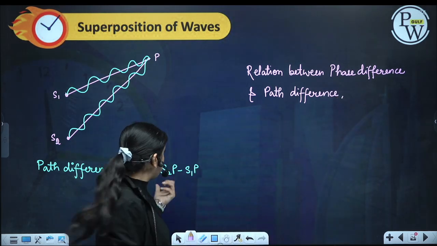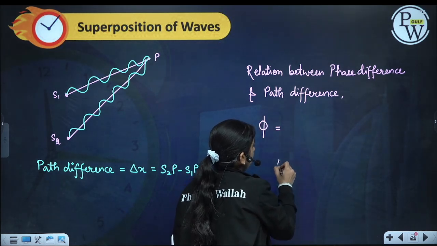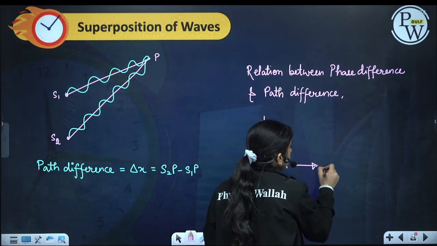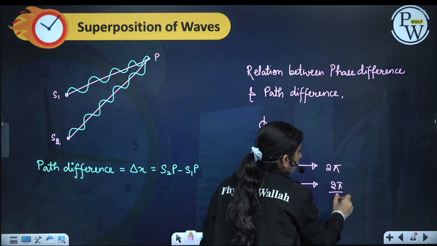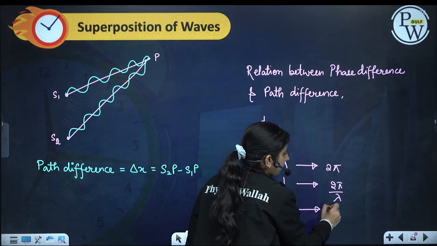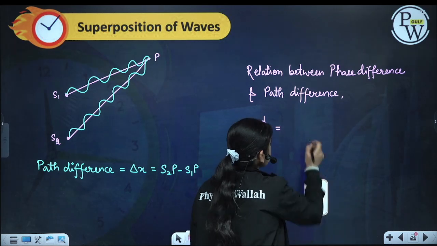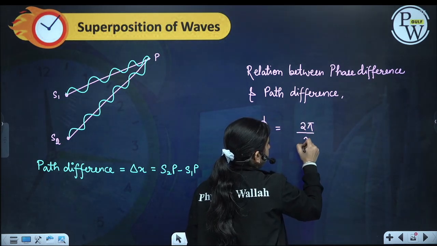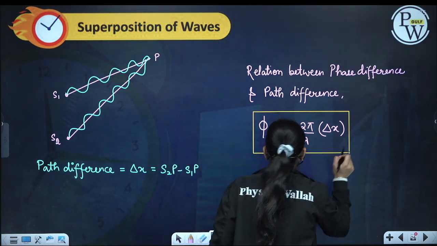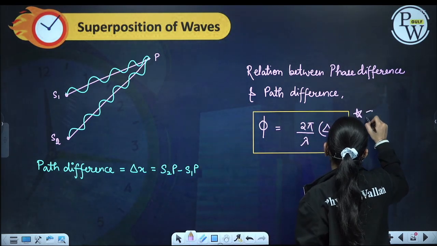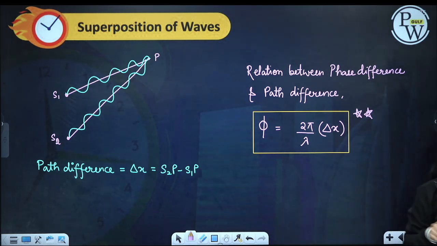If delta x is my path difference, then if I have a path difference of lambda, it introduces a phase difference of 2 pi. So 1 unit will introduce the phase difference of 2 pi by lambda. So delta x will introduce a phase difference of 2 pi by lambda into delta x. This is the relation between path difference and phase difference.